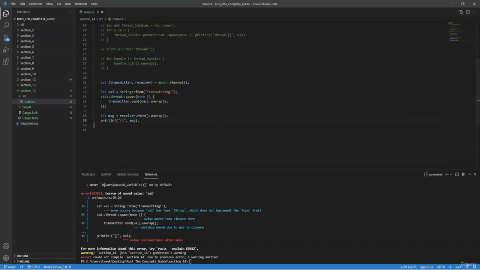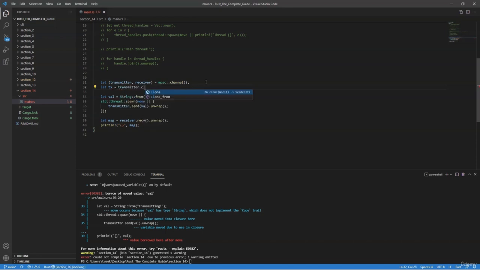Creating multiple producers is actually pretty easy. So we can say let tx, and this is a shortened way of saying transmitter, and now we will say transmitter.clone. And now we have another producer.